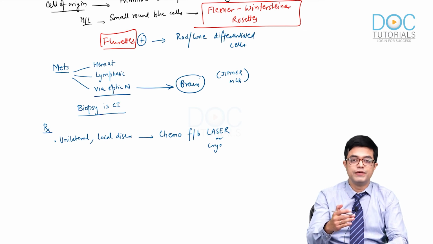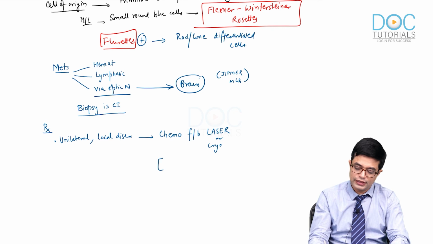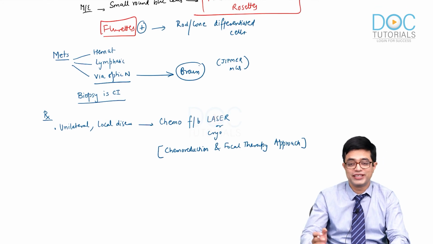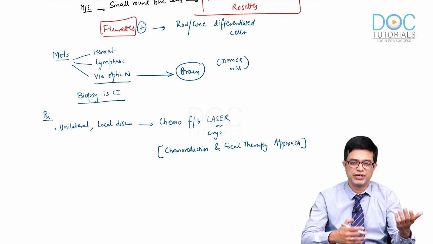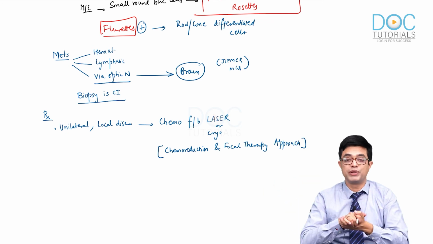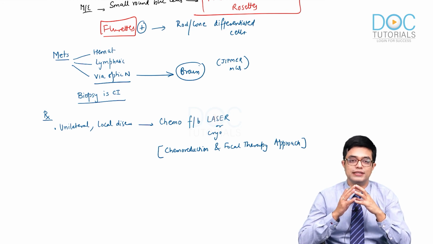So this therapy where you are giving chemotherapy followed by focal approach is called chemoreduction and focal therapy approach. This term is not mentioned in ophthalmology books, ironically, but it is mentioned in the pediatric books, and because pediatricians also suspect it sometimes, and the question is framed from a pediatric textbook, you may find such a term being mentioned. So chemoreduction and focal therapy approach is used for unilateral localized disease.